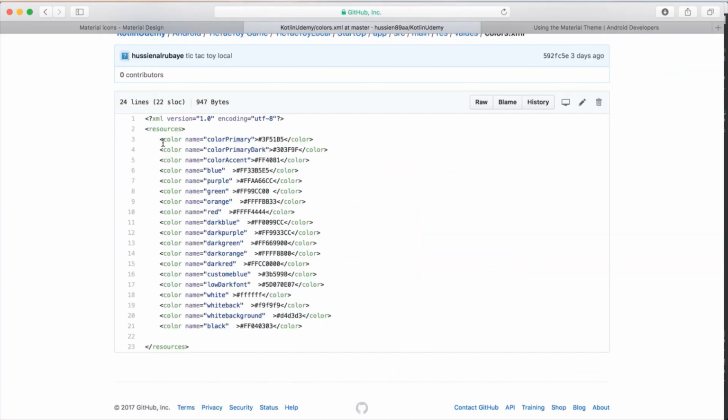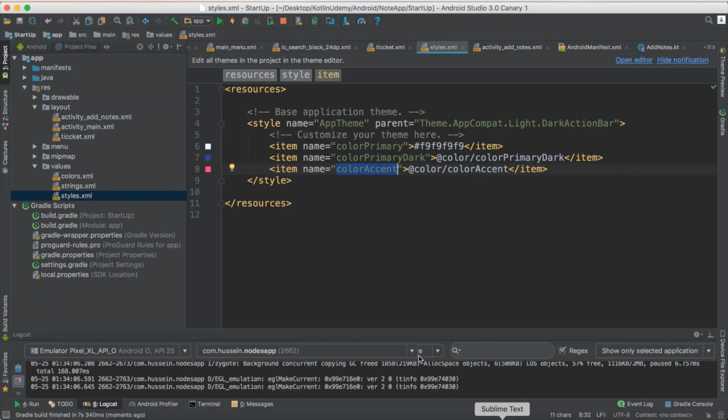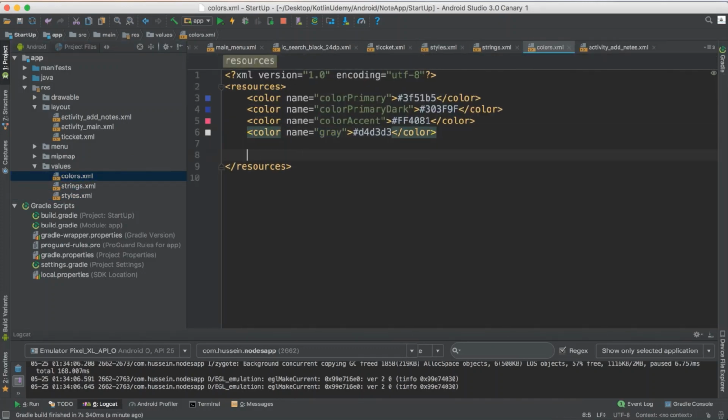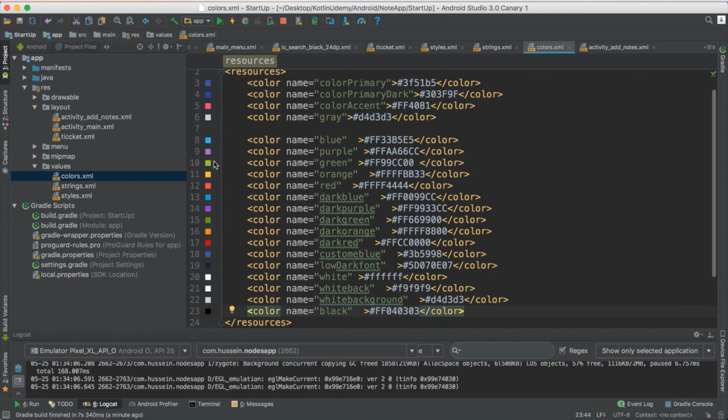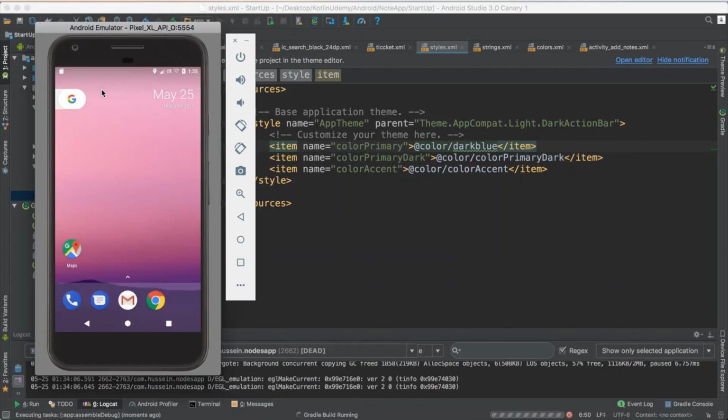Going back to colors, I remember we just defined a number of colors, blue or whatever. Let me copy these and add them to my colors, so I could use them here. So what do you think, which color do you like? Let me try this one, the green one, and see, not the green, dark blue. I think dark blue is nicer. So if I go to style, I say, hey, I want my primary color to be color dark blue. So hopefully this color will be nicer for us as a top menu in our application.